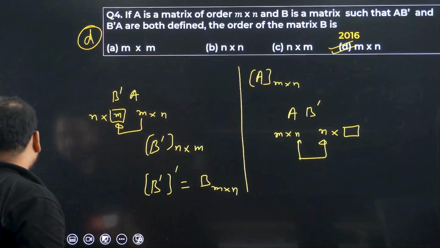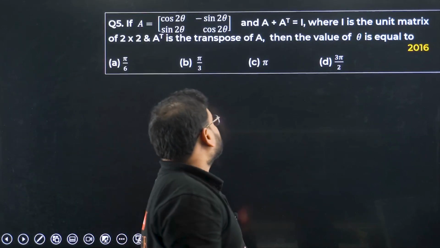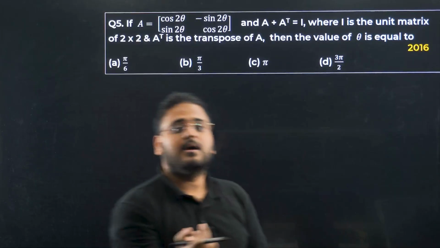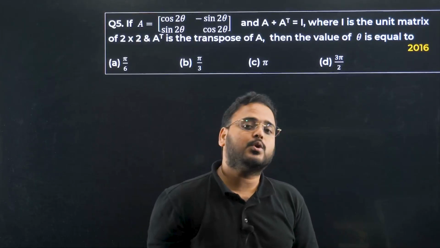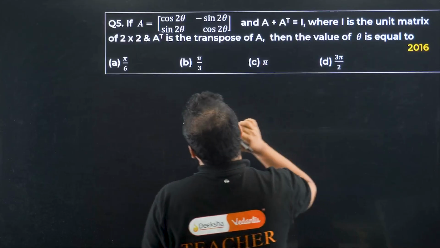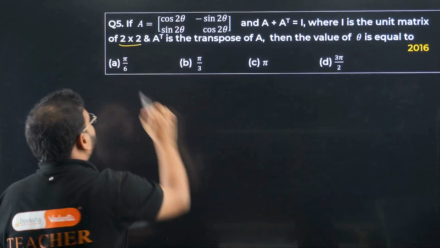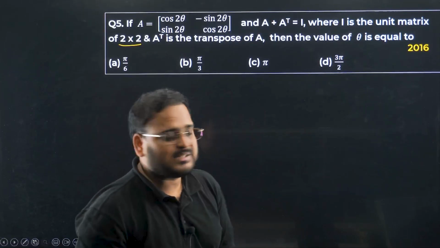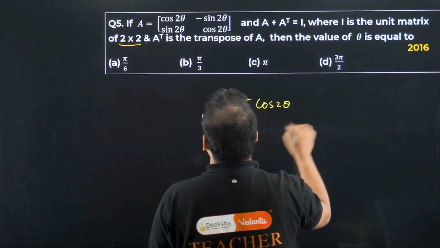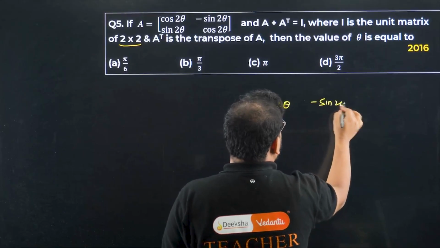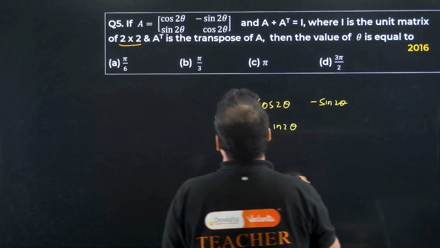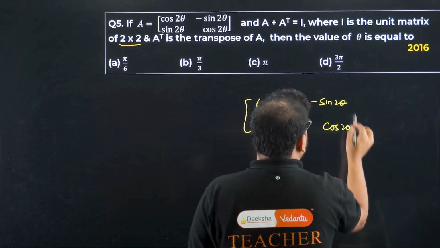Okay, question number 5 now. If A equals to cos 2 theta and minus sin 2 theta and cos 2 theta, and they're saying that A plus A transpose is equal to I. I means identity matrix of the same order. Same order 2 cross 2. AT we know that is a transpose. So think about it. Cos 2 theta, minus sin 2 theta. Sin 2 theta, and we have cos 2 theta.